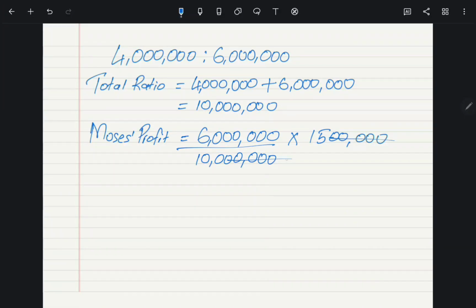So now from here we can easily reduce these numbers. These zeros here would go with these ones here, and then these 2 would also cross with this one here. Therefore we remain here with the shillings 60,000 times 15, which also gives us the same value that we got earlier, which is shillings 900,000. Remember, I told you conclusions are paramount.